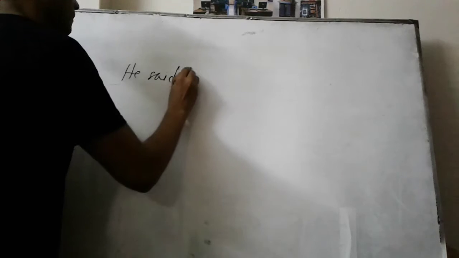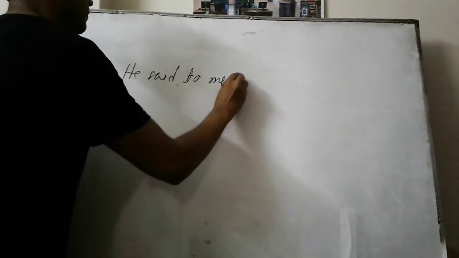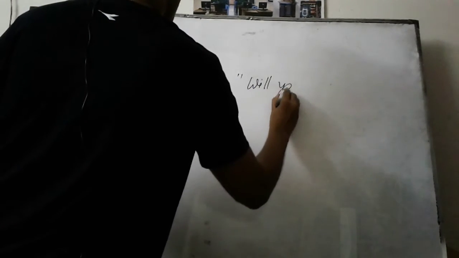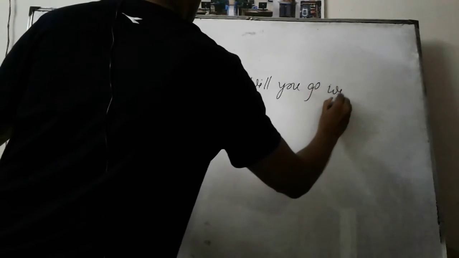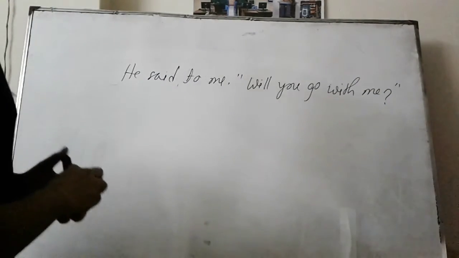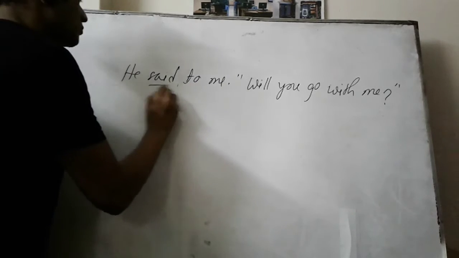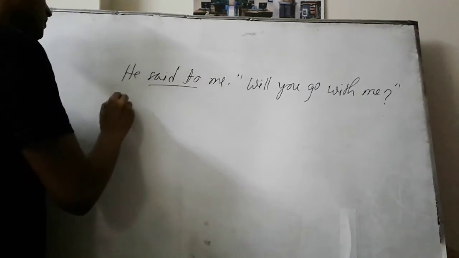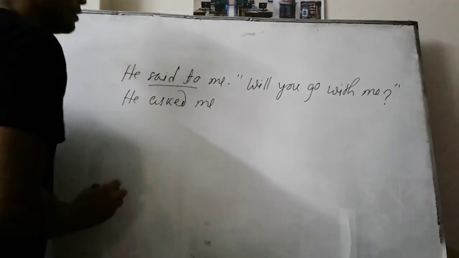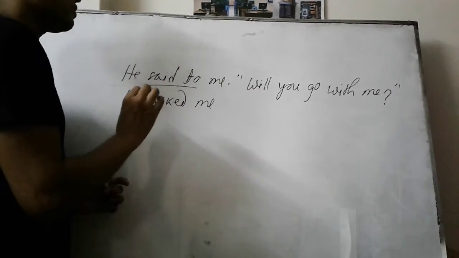He said to me, "Will you go with me?" Here you can see that we have an interrogative sentence in our reported speech. Now in the place of said or said to, we have to write asked, like he asked me. Now we can't take that in the place of the inverted comma; rather, we have to take either if or a WH question.